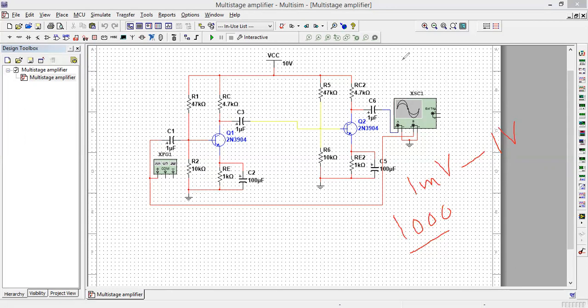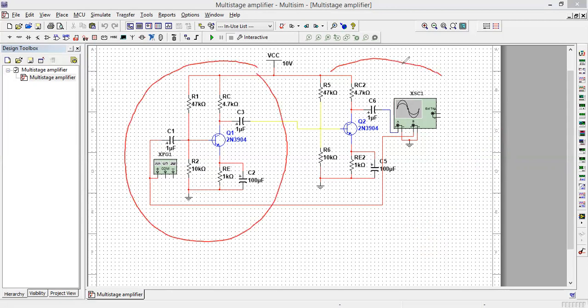Like if we look at this figure, we have one stage and we have the second stage. So this is actually the two-stage common emitter amplifier, because we have connected two amplifiers in cascade, where the output of the first amplifier is the input to the second amplifier. And the multi-stage voltage gain is the product of individual voltage gains.